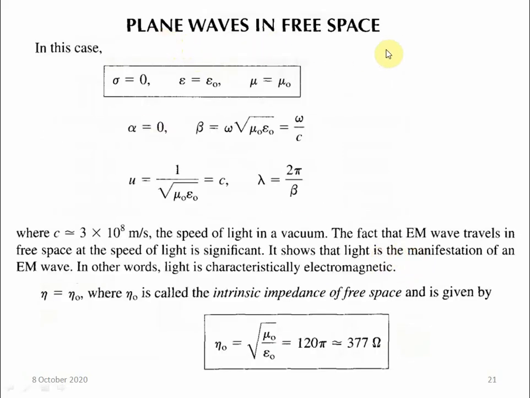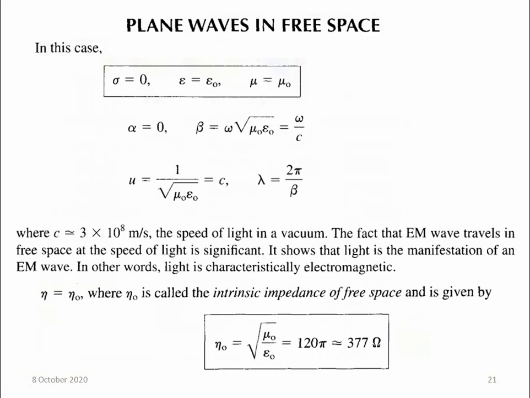Now if we talk of the plane waves in free space, plane waves in free space means what? We have already discussed these things, but here through that equation we want to derive the same condition. So plane waves in free space means there is no dielectric medium, there is only free space. For free space we already know that the conductivity is 0 because there is no medium to conduct.